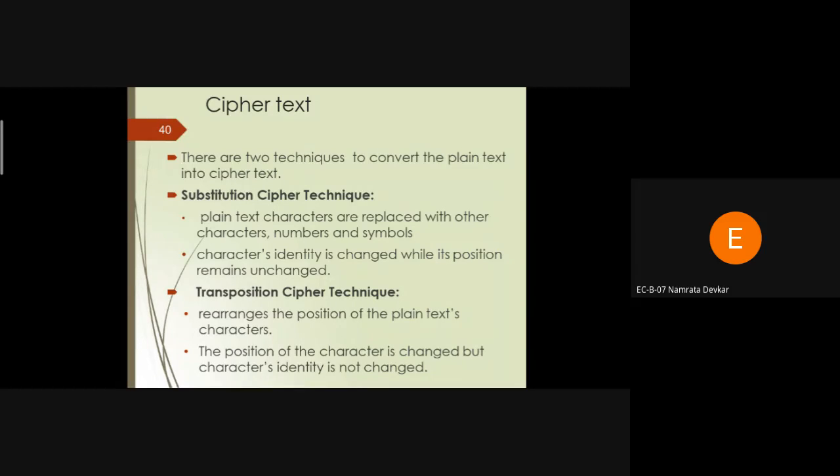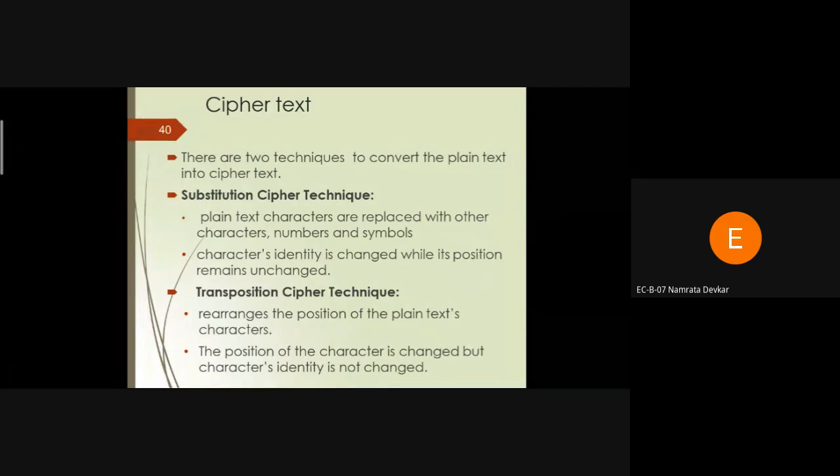In order to provide security to our original message, we first require the conversion of the original message into the coded message. So we have to study the various algorithms to convert the plain text into the cipher text. We have to protect our information.